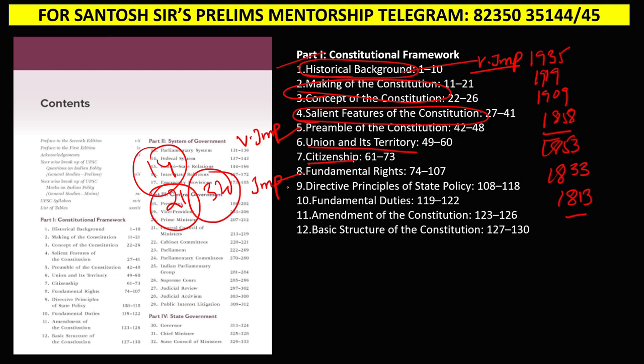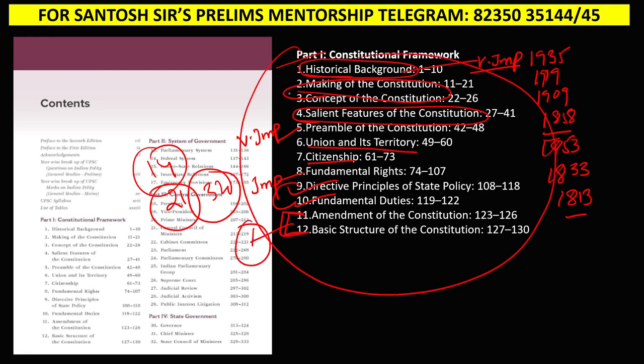Next, DPSP, again one question, and fundamental rights, again one question. So adding these two, DPSP and fundamental rights, every year you will have at least one question. Next, guys, amendment and basic structure, both are related, so at least one question from here. So you can see this unit 1 every year is giving you how many questions? Let me just show you guys.